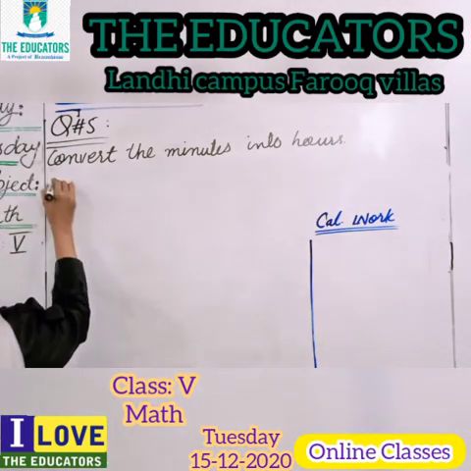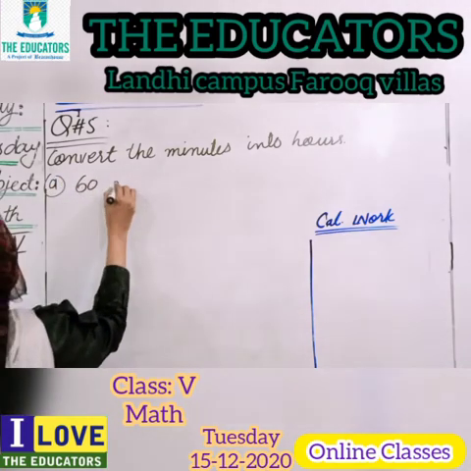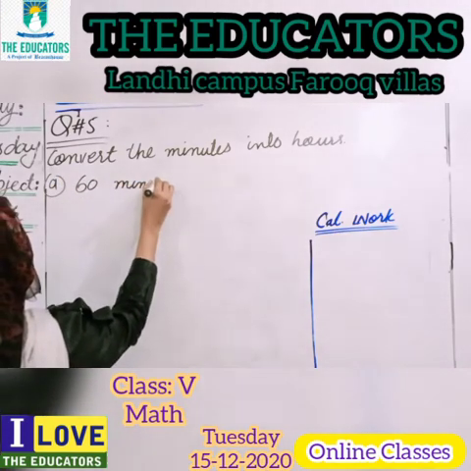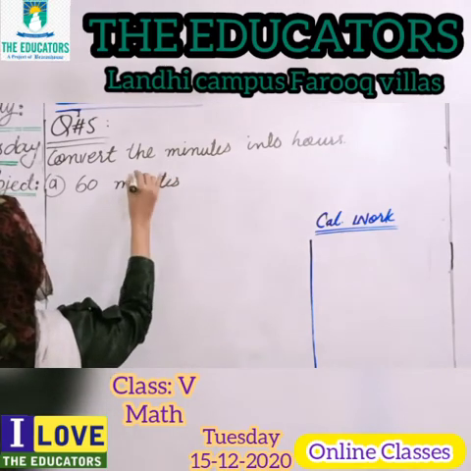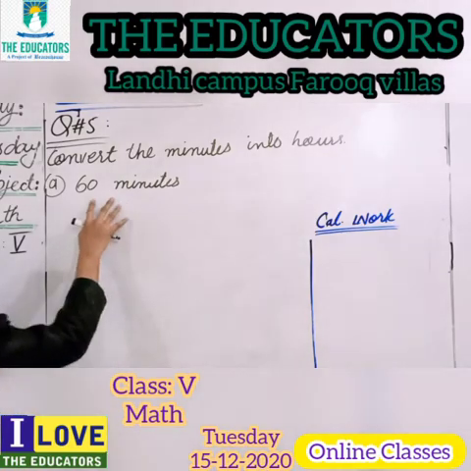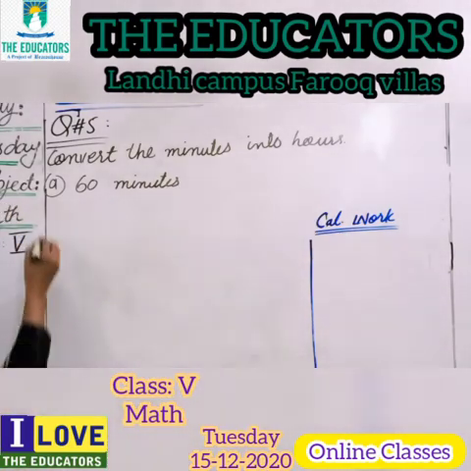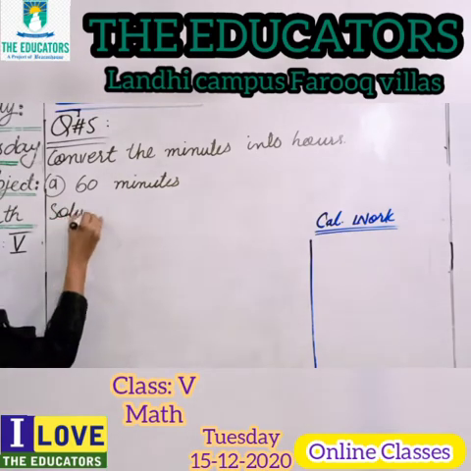Okay, the part A is 60 minutes. Yes, minutes. 60 minutes. I am writing it completely. Okay. 60 minutes. How can we convert this given minutes into hours? Okay, students. As you know, now come toward the solution.